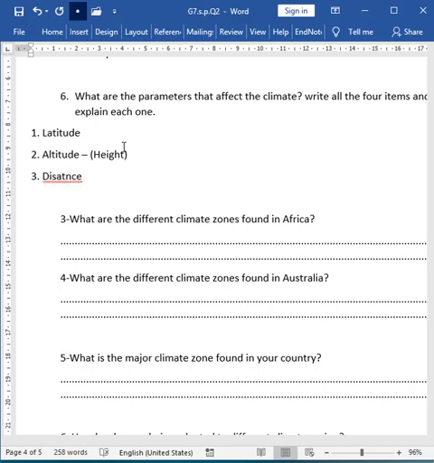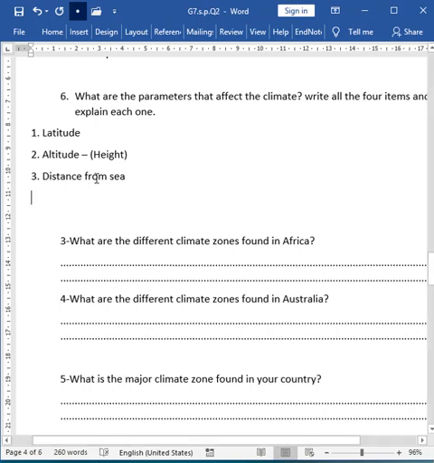Which causes the weather to be kind of humid or dry. So it affects by changing the humidity or the dryness of the weather, and also it affects the temperature differences between day and night. Usually the areas that are close to the sea, the temperature is not that different between day and night. Like in Istanbul, it's not very hot in days and very cold at nights. It's kind of normal.